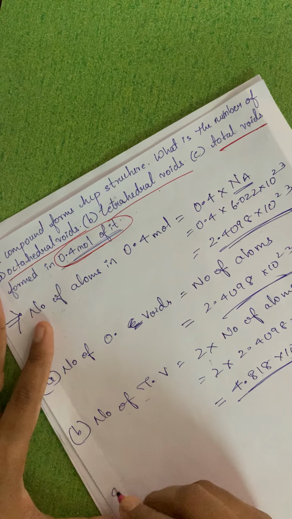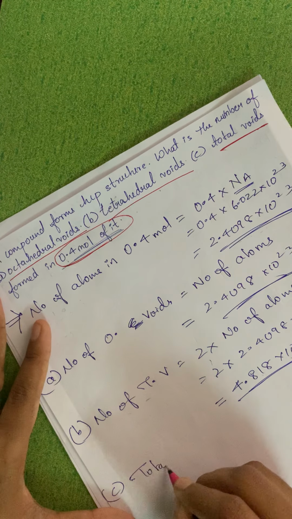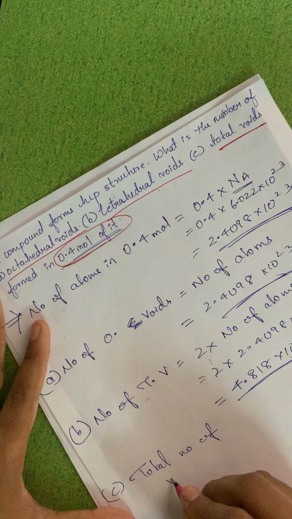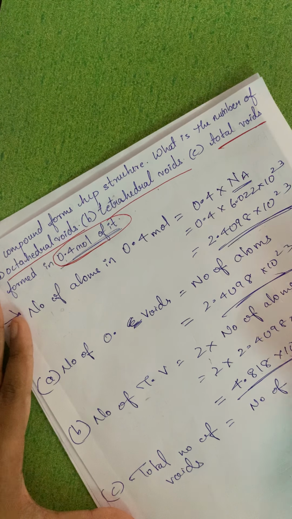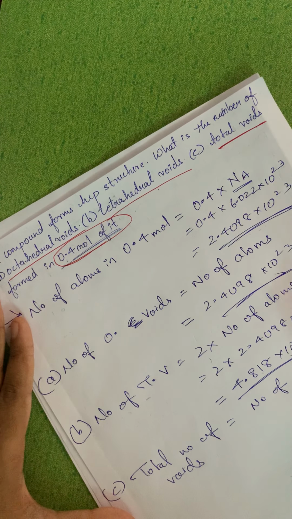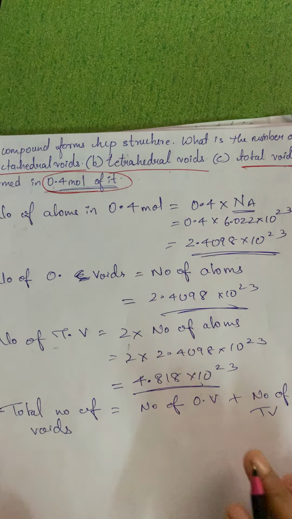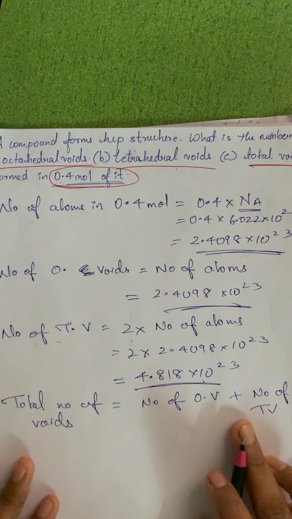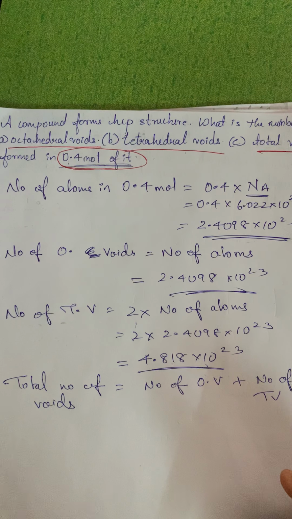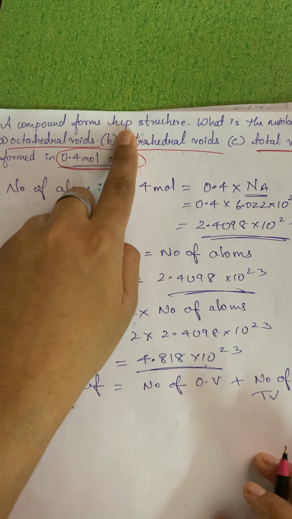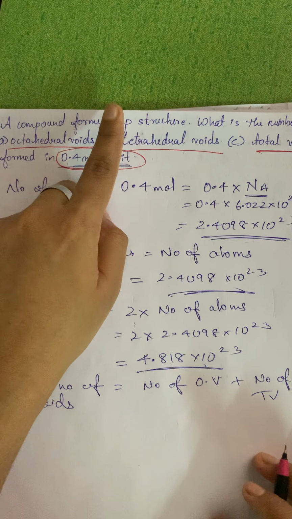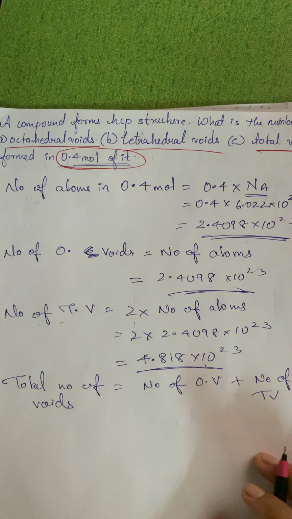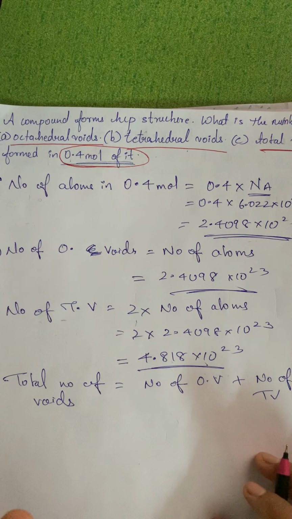Now the next one, the last one, C, the total number of voids. The total number of voids is nothing but the number of octahedral voids plus the number of tetrahedral voids. These are the only two voids which are created in a crystal. Please understand, only these two voids are created in a crystal. As a result, see, it is an HCP structure, hexagonal close packed structure. It is similar to FCC and CCP structure. So there will be only two kinds of voids created, octahedral void and tetrahedral void.